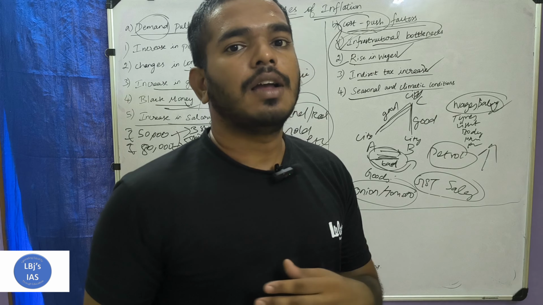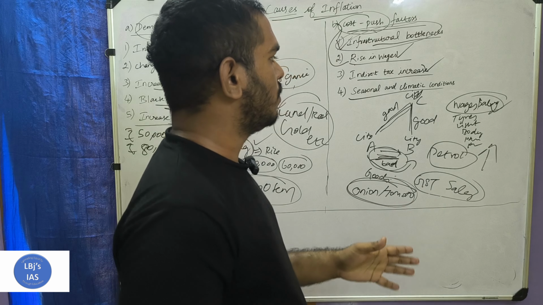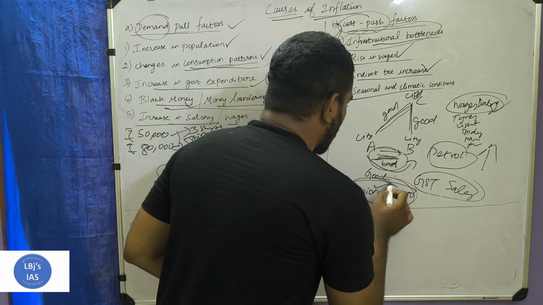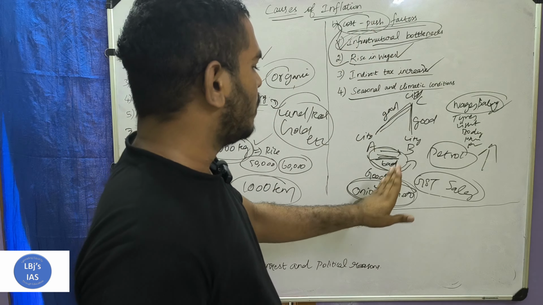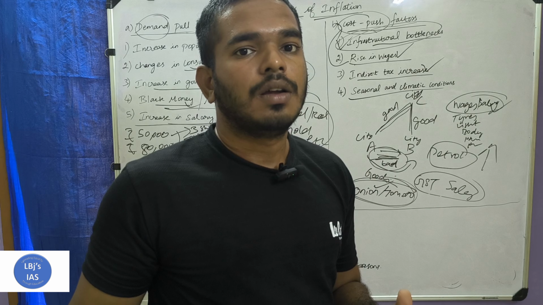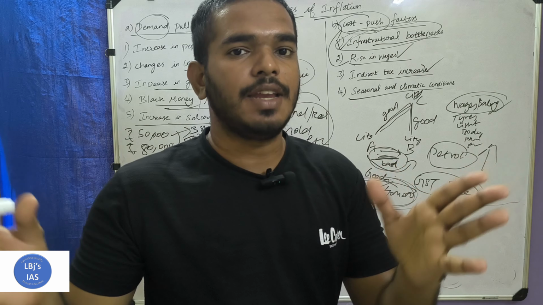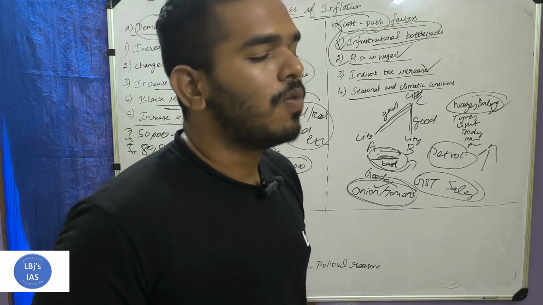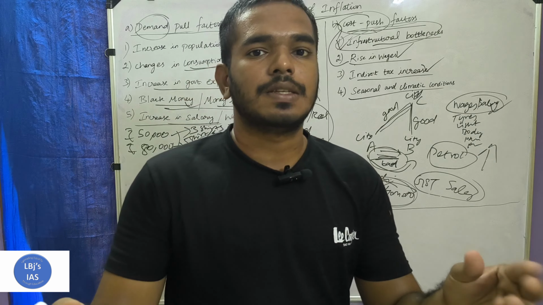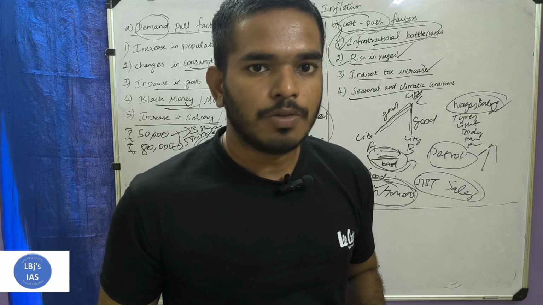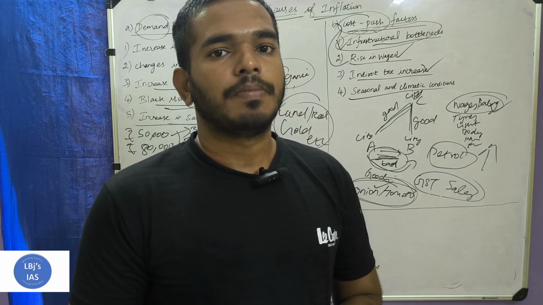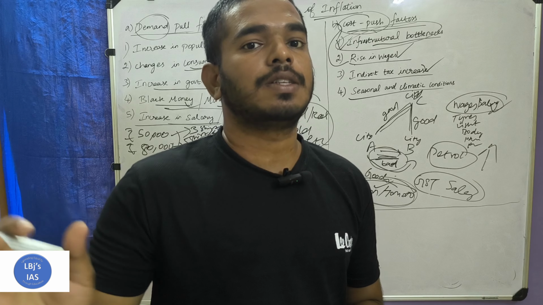So seasonal factors lead to inflation. Another example is how cost is associated with seasonal failure. Take for example, in a particular year the rain was not enough to grow onion or tomato, there is no proper rain in a particular place. What happens is that the agriculturalist or farmer needs to get water from some other resources, like using a motor, borewell, pump sets. So the electricity bill increases.